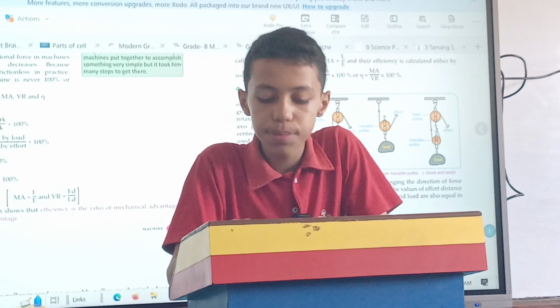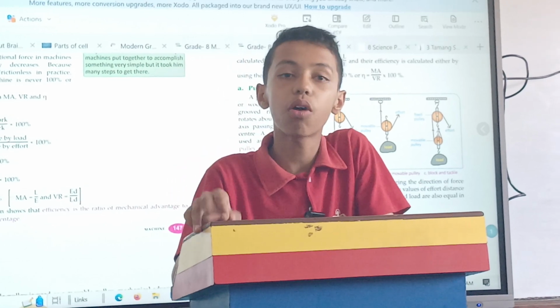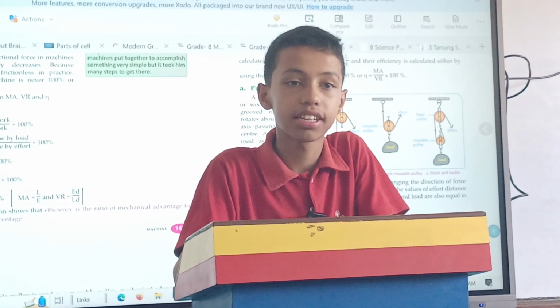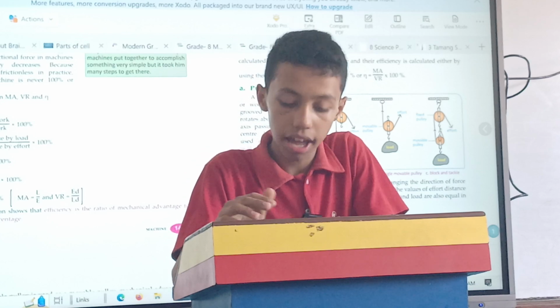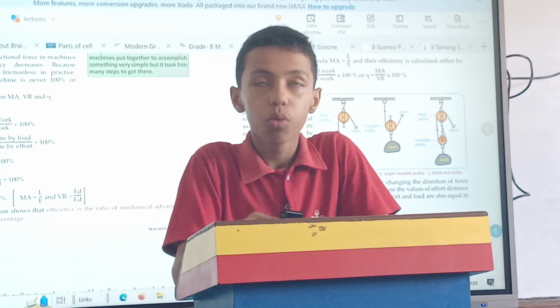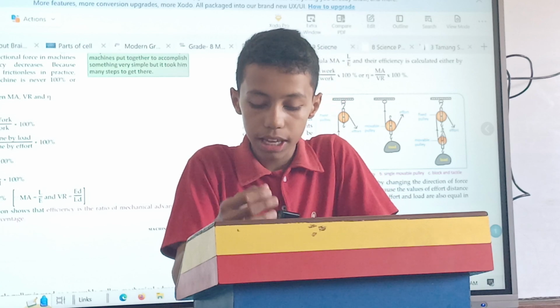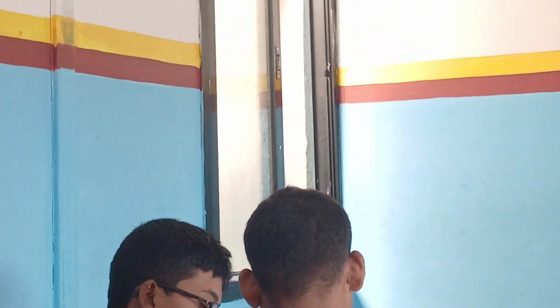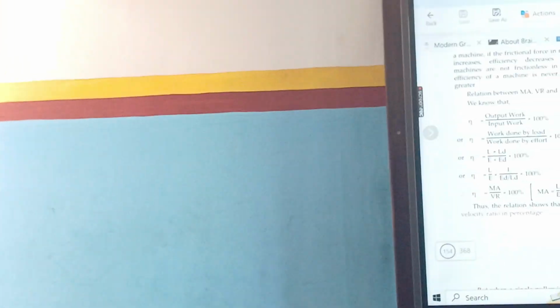The tools or simple devices which are used to make our work easier, faster and more convenient are called simple machines. Simple machines do not perform our work themselves, but we need them to perform our work. We have to apply some force to them to do work. Simple machines make our work easier in different ways. Some examples of simple machines are pulley, inclined plane, wheel and axle, and there are some more examples of simple machines.